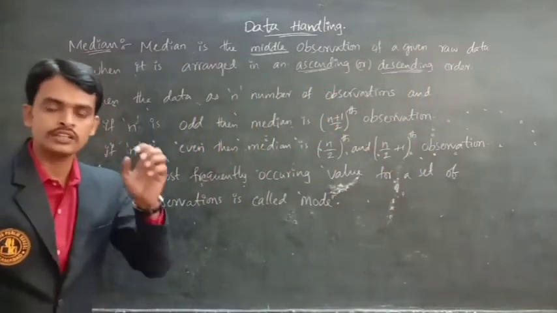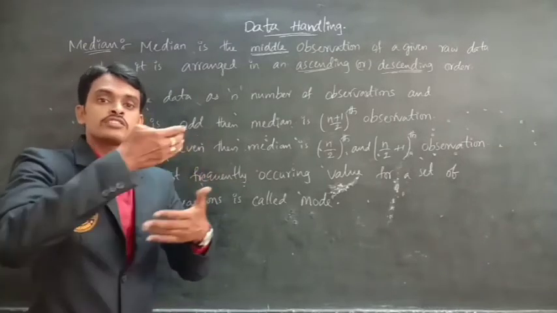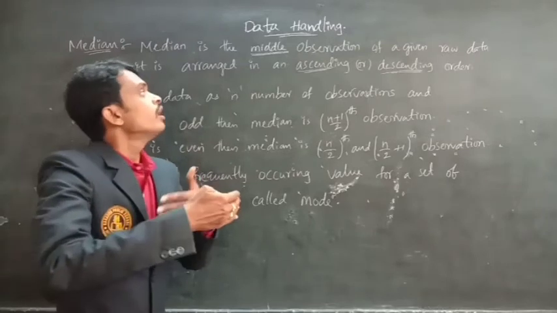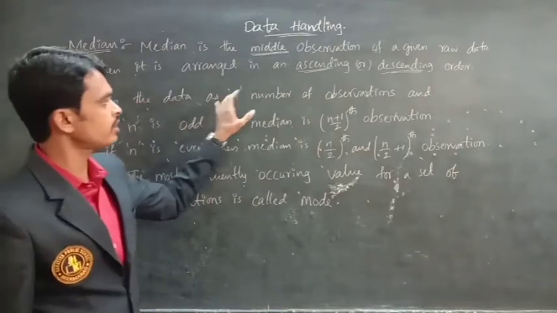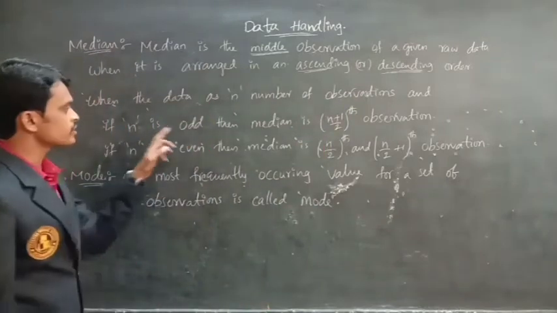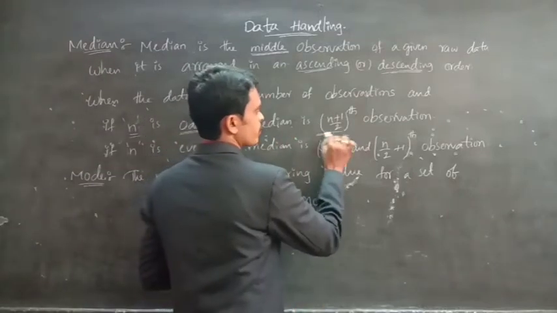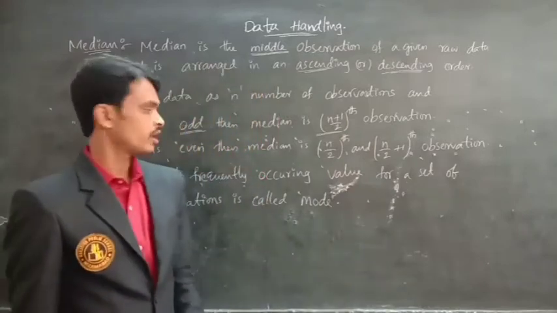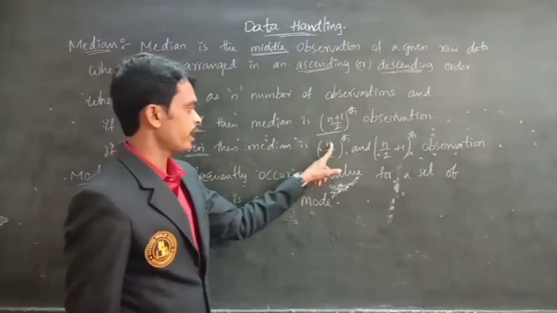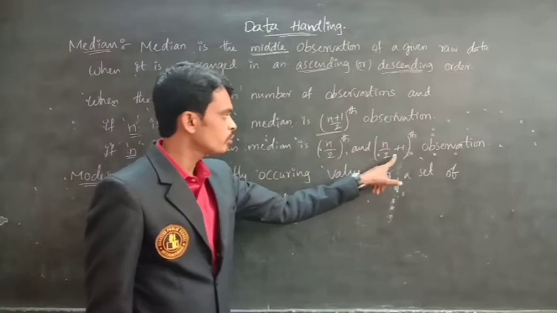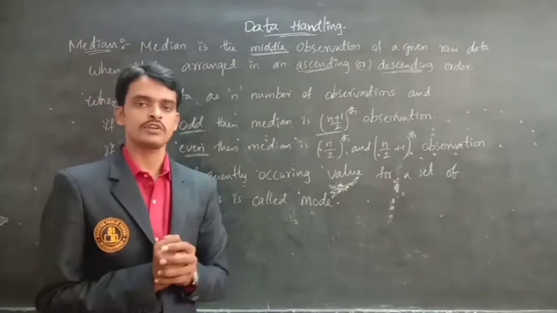When the data has n observations, if n is odd, then the median is the (n plus 1) by 2th observation, and if n is even, then the median is the average of the n by 2th and (n by 2 plus 1)th observations, the middle two observations.